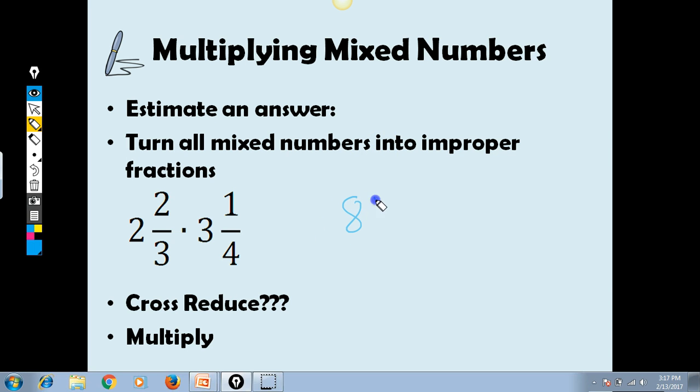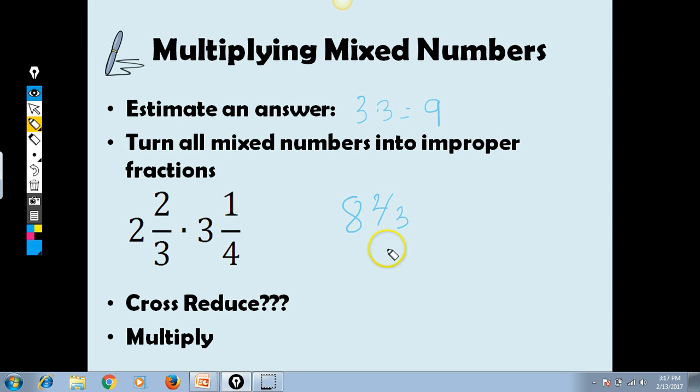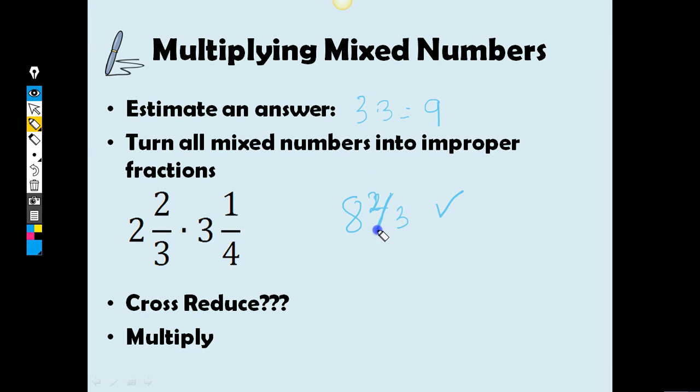So we got an answer here of 8 and 2/3. And our estimated answer, remember, was 3 times 3, which was 9. Now when we go to check, 8 and 2/3 is in the ballpark of 9. And so we can say, you know what, this checks for reasonableness. It is a reasonable answer. It's close to what we expected to get. And so we're good there. So don't forget to do that like I did. This should really look more like a 2. It kind of looks like a 4, doesn't it? 2/3. I don't know if it made that better or worse.